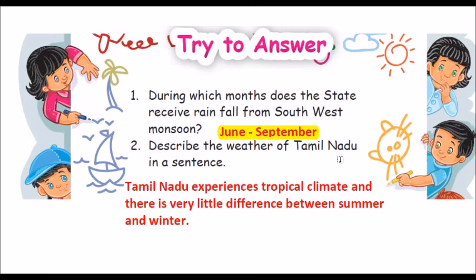Question number 2. Describe the weather of Tamil Nadu in a sentence. Answer is Tamil Nadu experiences tropical climate and there is very little difference between summer and winter.